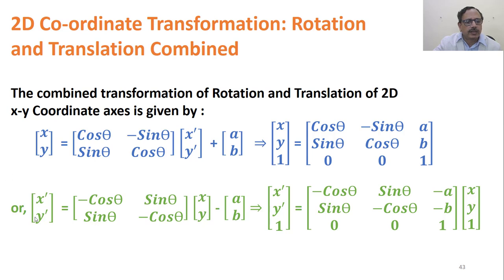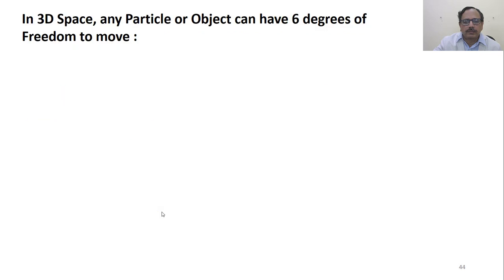Similarly, for the other one, if you take x dash y dash and represent it in terms of xy, then the same thing, only the corresponding matrix has got inversed. Then similarly, when we represent this on the right hand side, this becomes equal to cos theta sin theta minus A, minus sin theta cos theta minus B, 0 0 1, this multiplied by xy1. So in 3D space, any particular object can have 6 degrees of freedom to move.